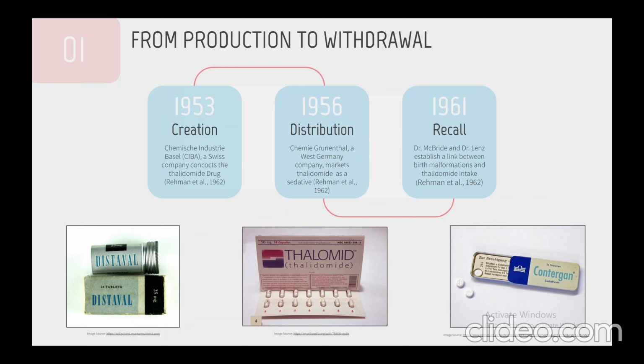In 1961, with increasingly more use of the drug, more and more incidents of extreme teratogenesis, which is simply a hiccup in the limb development process, and mortality were observed among physicians. With up to 10,000 cases observed, obstetrician Dr. McBride and geneticist Dr. Lenz began research on the link between these malformations in newborns and their mothers' consumption of the sedative drug. They were quickly able to establish a link between these malformations and the birth defects. In 1961, the drug was immediately pulled from the market, first in England and then worldwide.